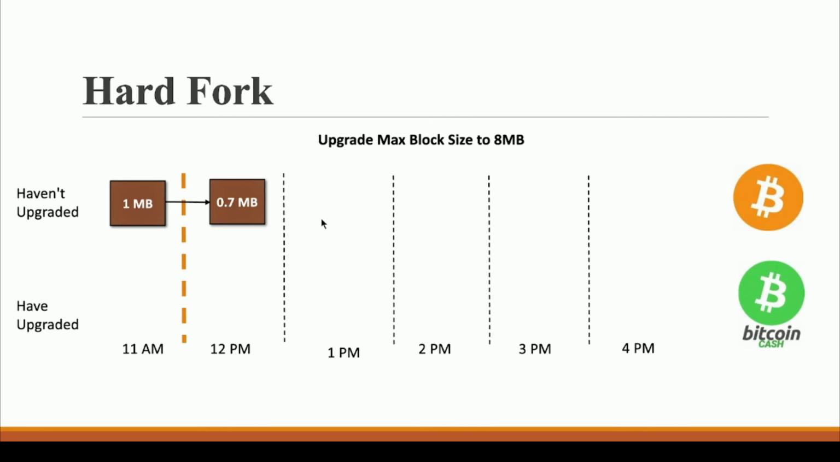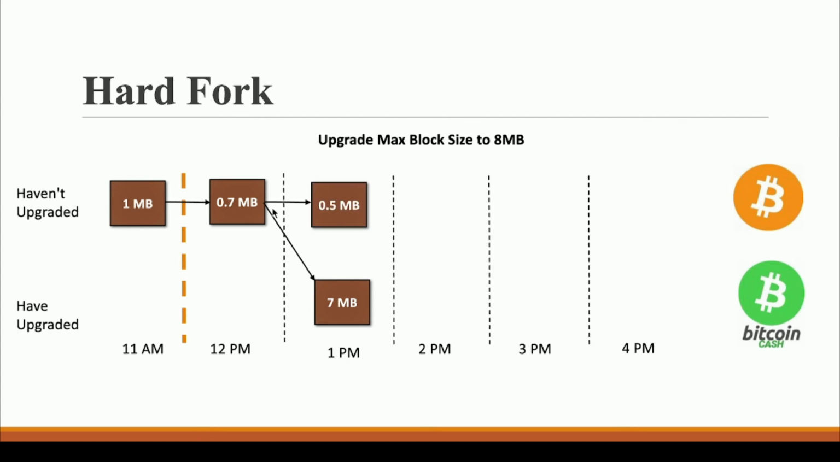Now at 1 p.m., a block is mined which is of 7 MB. Now, since this block is of 7 MB, these people cannot mine this block, right? Why? Because they have not upgraded to the latest version of the software, right? This is what we have seen in the previous video. While these people have upgraded to the new software, so they can mine a block of 7 MB, right? Now again, at let's say 1 p.m., a new block is mined by these people, which is of, let's say, 0.5 MB. And that's fine, right?